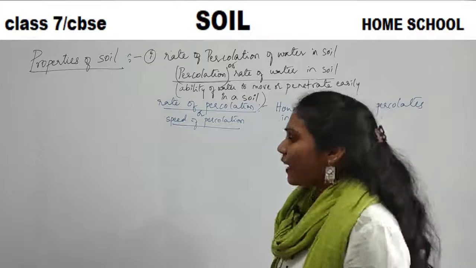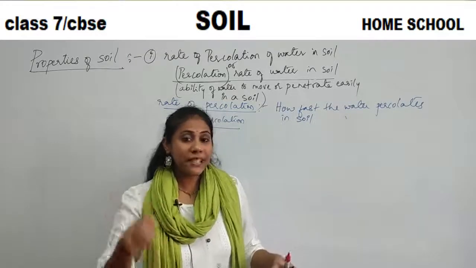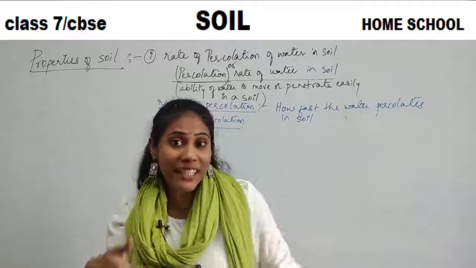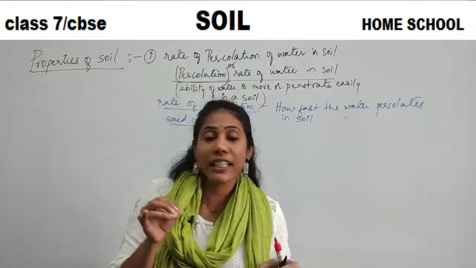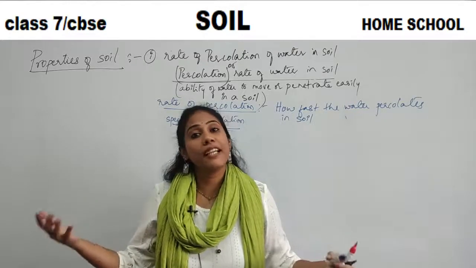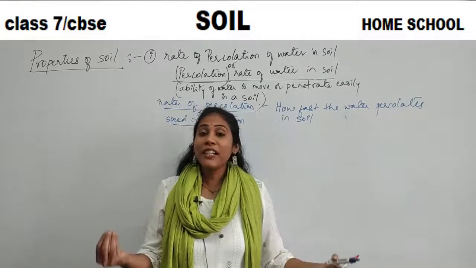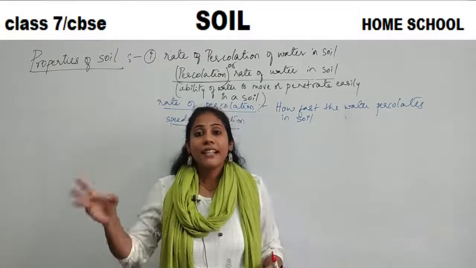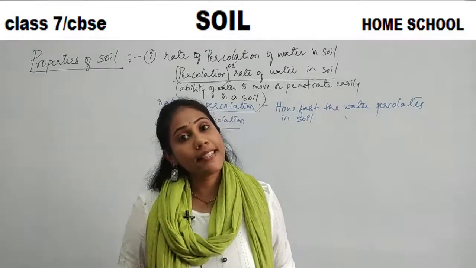Now, this percolation rate, that means the speed of penetration of water, the speed of movement of water in a soil, is different in different types of soil. Yes or no? You have different types of soil. Sandy soil is there, clay soil is there, loamy soil is there.